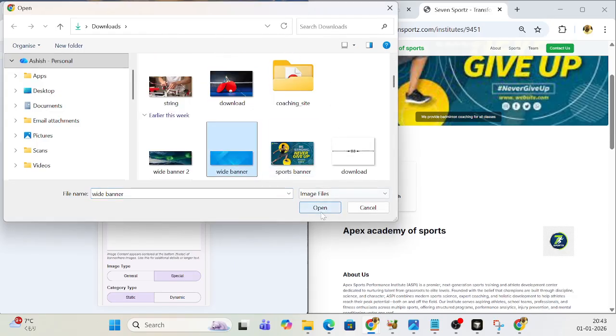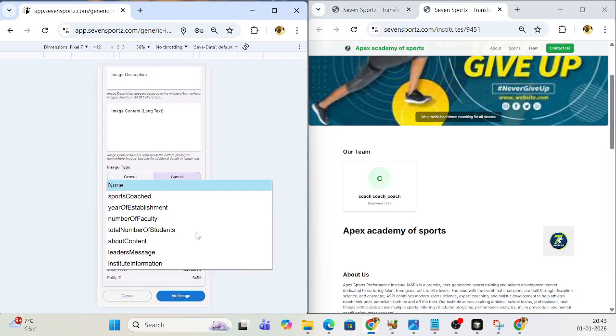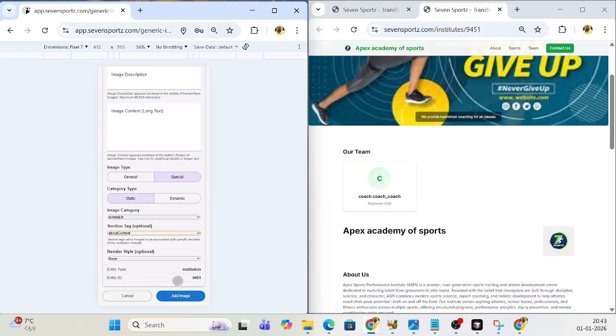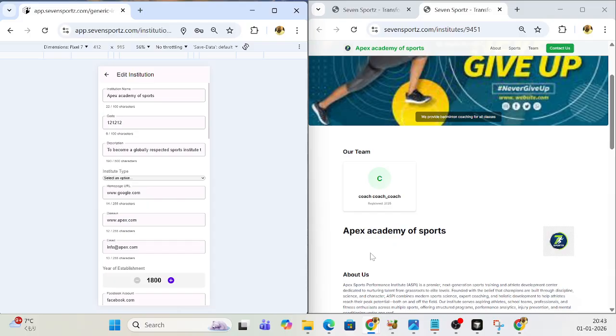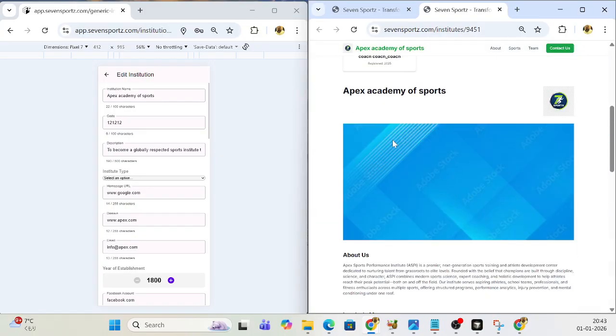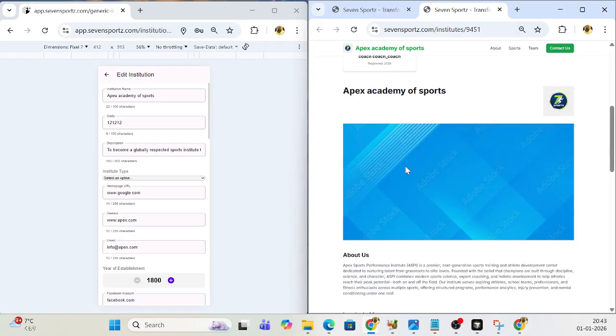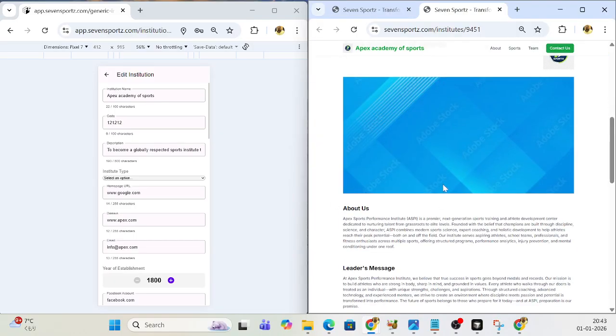Like a white banner. And this banner, where do you want it to come? You can select a section where you want to tie this banner. Suppose I want this banner to come just under the about us content. So just add it and press add image. It's already added, and I'll refresh the page to see. It came just above the section where you wanted it as a divider, over the about us section, right? So this is how you can add banners.